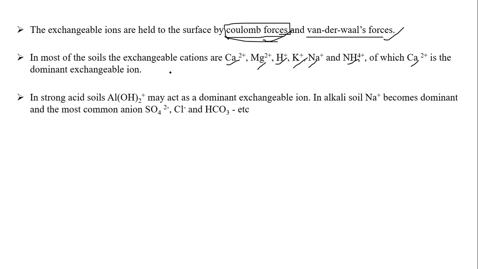So calcium is a very dominant exchangeable cation, students, when compared. Calcium is a highly dominant exchangeable cation. But when we come to strong acid soils, in acidic soils we can see aluminum hydroxides are mostly dominant because of low pH.